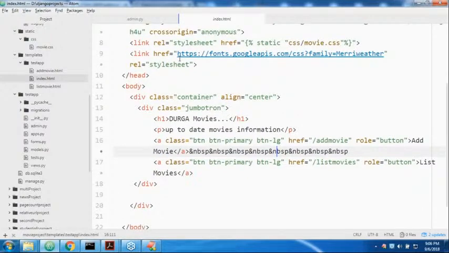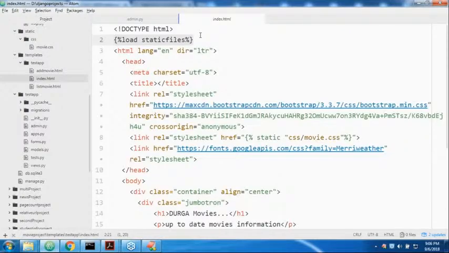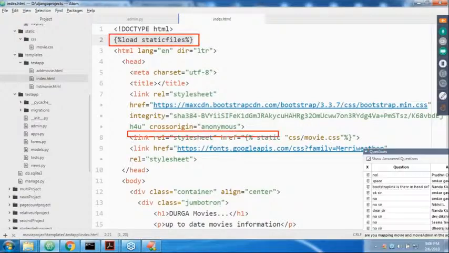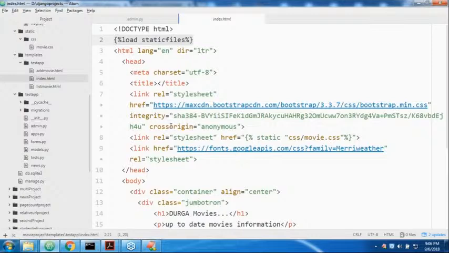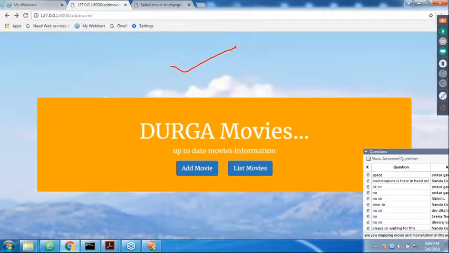After that, have you observed the CSS files? CSS is required. This link is for Bootstrap. This is our own CSS file. Next, this is for the Google font. Now, in the CSS file, what are the various things we set? Background image I set. Next, for the Jumbotron, background color, which seems to be orange. Next, the text should be white color.